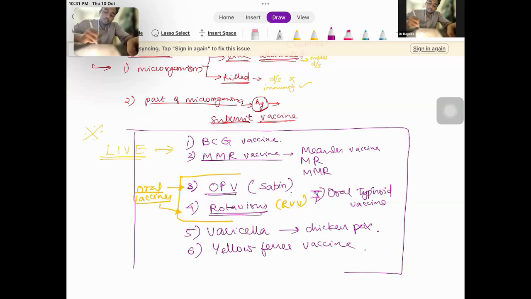So you should study this one. The first one is the BCG vaccine, the MMR vaccine, including the measles vaccine, the MR vaccine, the MMR vaccine, then the OPV or the Sabin, then the rotavirus and the oral typhoid vaccines. The three oral vaccines, along with varicella and yellow fever vaccine, these are the major live vaccines that are available.